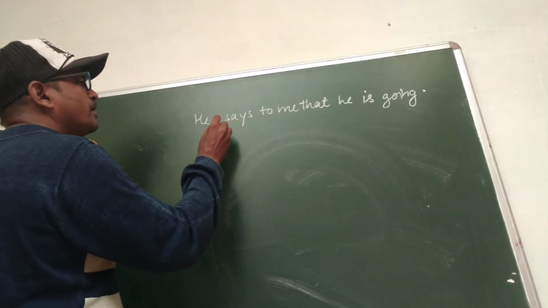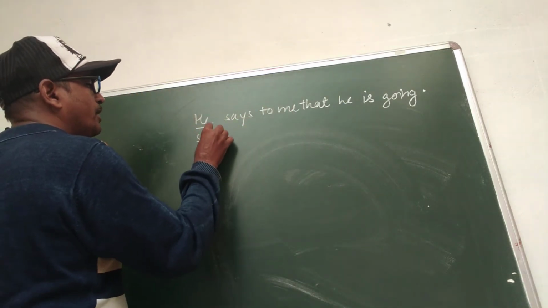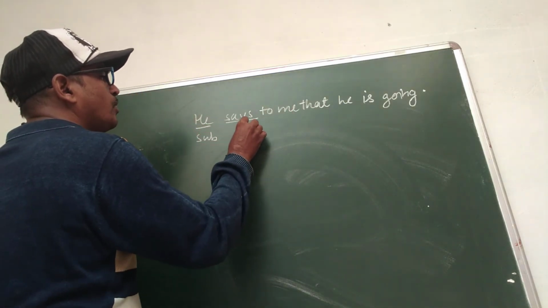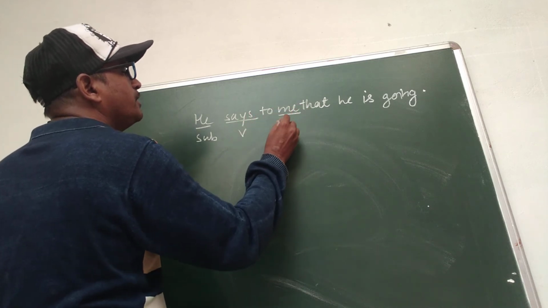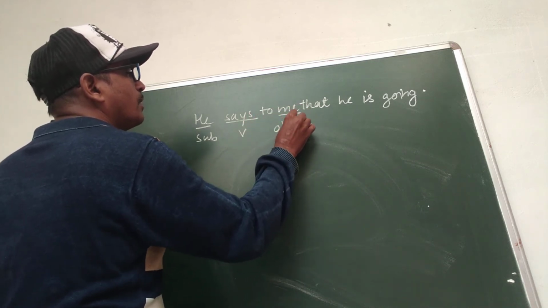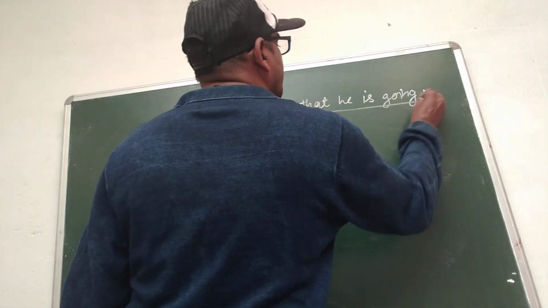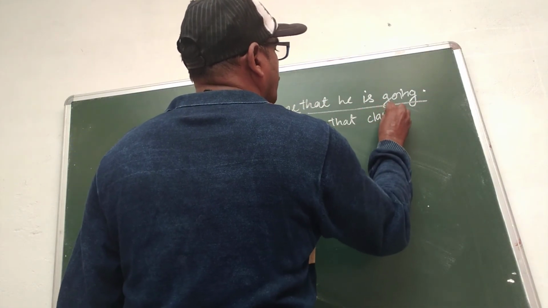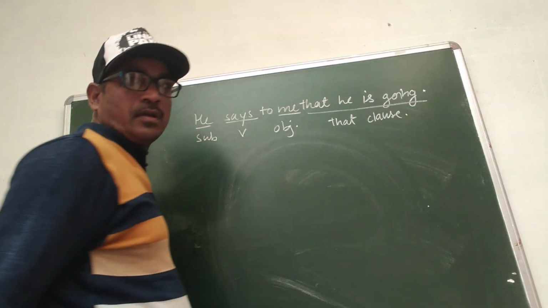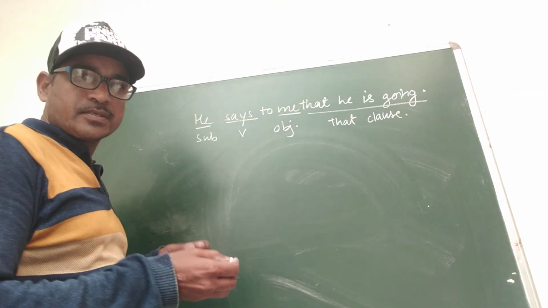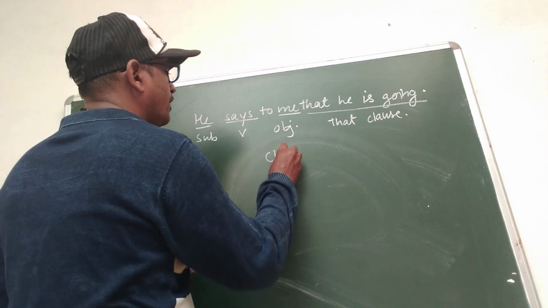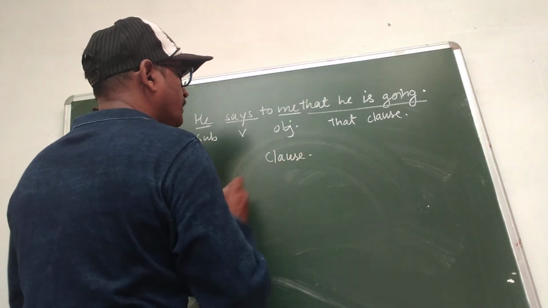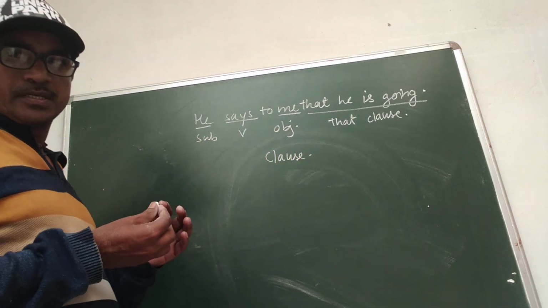Here he is the subject, says is the verb, and me is the object, and that he is going is the that clause. Clause is also a part of the sentence.